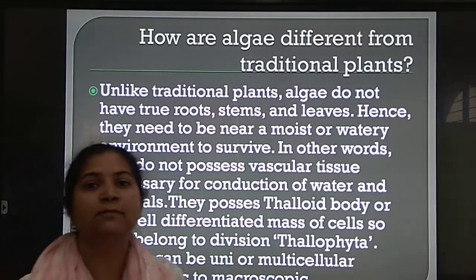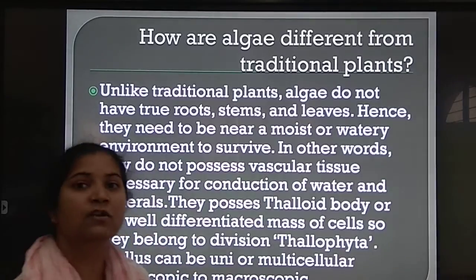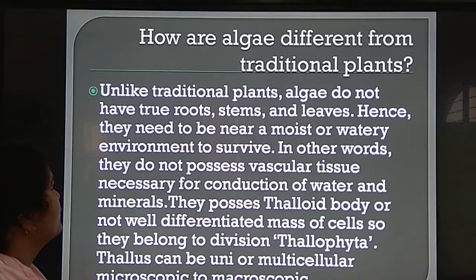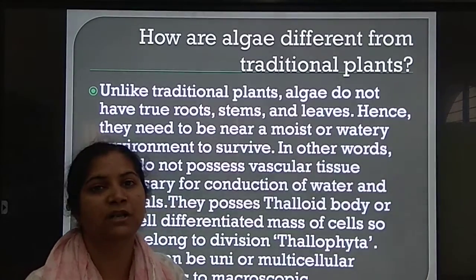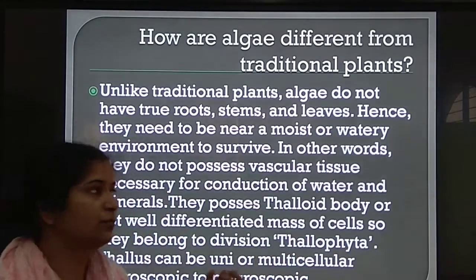So, differentiated body parts of the plants like leaves, roots, stems are not found in algae. Hence, they need to be near a moist or watery environment to survive. So, their body design is very simple. They need water so that they can absorb the nutrients, absorb the moisture.